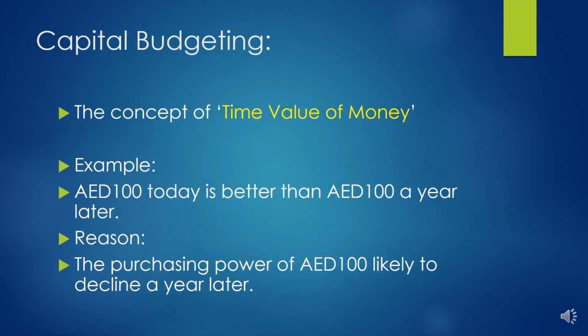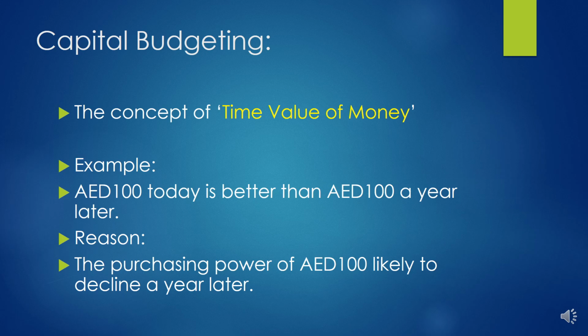So the first thing to understand is that capital budgeting is closely linked to the concept of time value of money. What is meant by time value of money is that money has a value at a particular time, and that value changes with the passage of time.